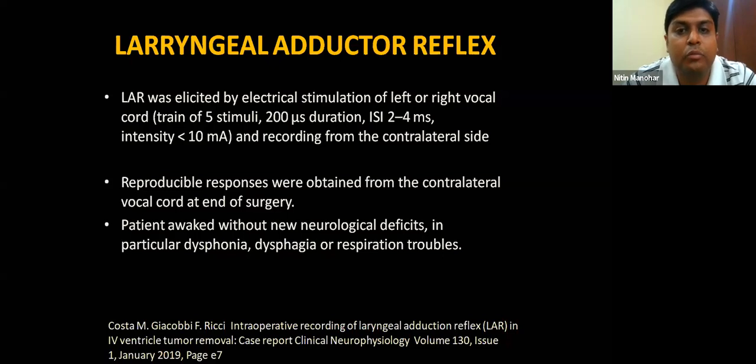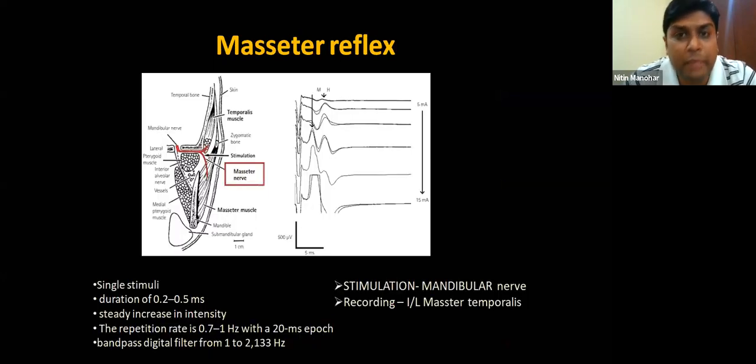I think we need to learn more and more about this, but this will be very vital information for lower cranial nerve reflex monitoring. Masseter reflex is also one such reflex where the mandibular nerve is stimulated just below the zygomatic arch, and then you can record from the temporalis and the masseter. These are the stimulation parameters and how they do it. It's mentioned in the paper which I'll be sharing with you, and you can go through this. Still in the experimental stage, we have not been successful in doing this until now.